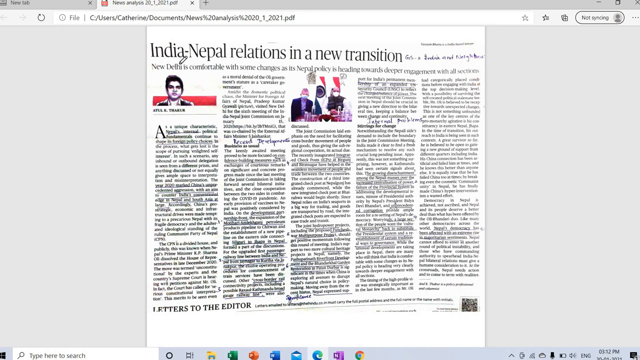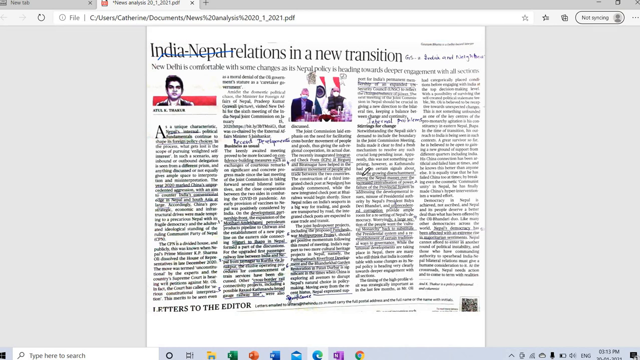This article in the newspaper is related to India-Nepal relations in a new transition. Once you read the headline, identify which part of the syllabus it belongs to. I have identified it as GS2, India and Neighborhood. New Delhi is comfortable with some changes as its Nepal policy is heading towards deeper engagement with all sections. I hope you have read this article. I have read it and grouped the information under certain subheadings: recent developments, then the internal problems in Nepal, and the way forward. And this is the first part.